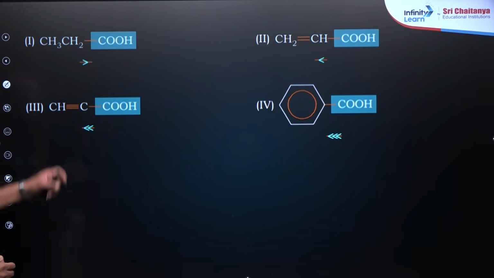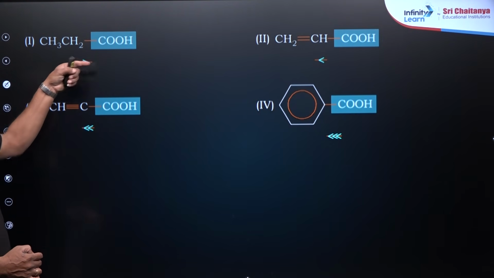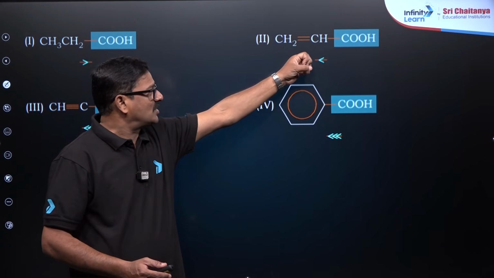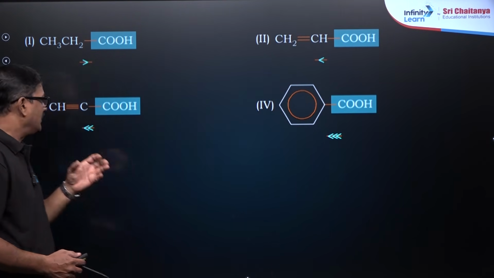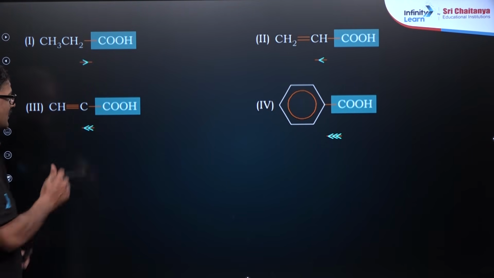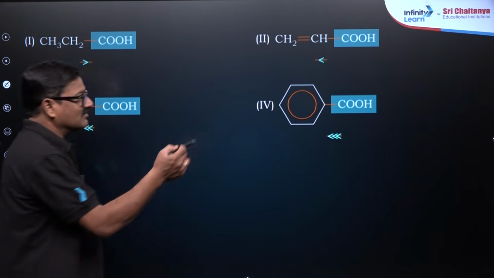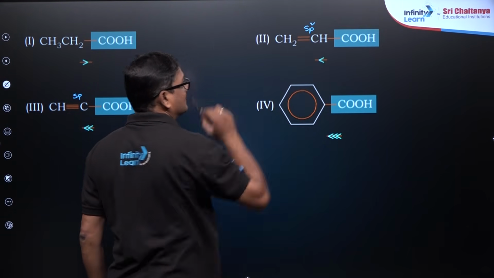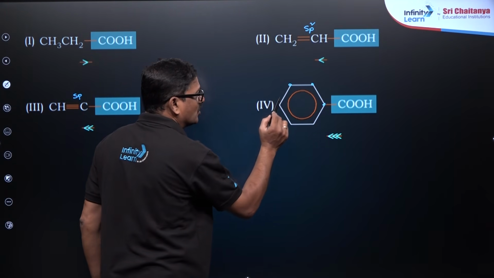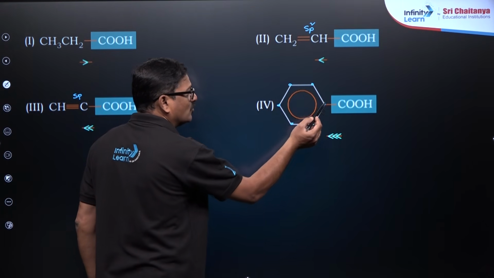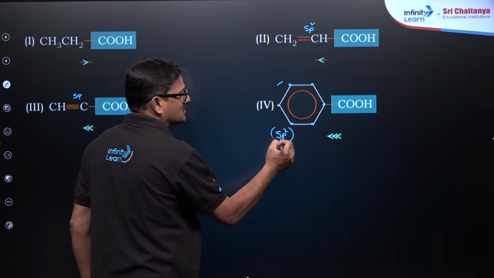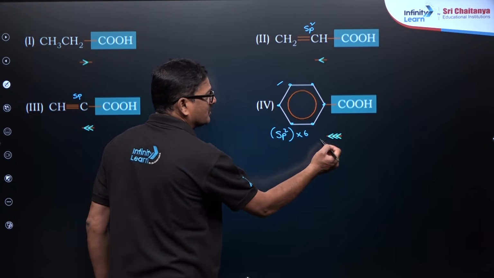If you see the positive inductive effect, electron is pushed here, and the negative inductive effect of the alkene sp2, electron is pulled here. And sp is going to pull more than this because the electronegativity of sp is greater than the electronegativity of sp2. But here every carbon atom is sp2, so eventually the overall effect of this sp2 will be more because 6 carbon atoms are there, so the pull is going to be more.